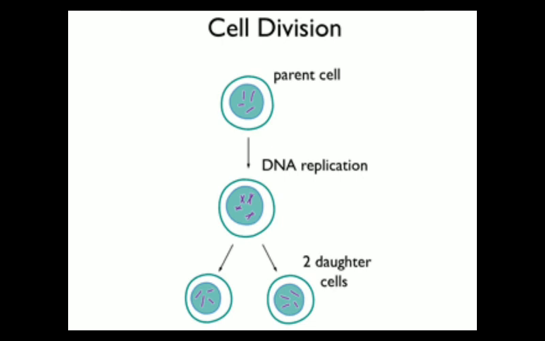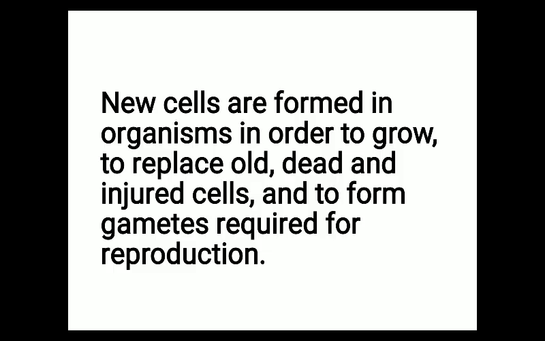First of all, what will happen? The parent cell will enlarge in size and duplicate its DNA. DNA duplication will take place, which is a very important process. After the DNA duplication, the parent cell will divide and give rise to two daughter cells. This process is known as cell division. New cells are formed in organisms in order to grow, to replace old, dead and injured cells, and to form gametes required for reproduction.